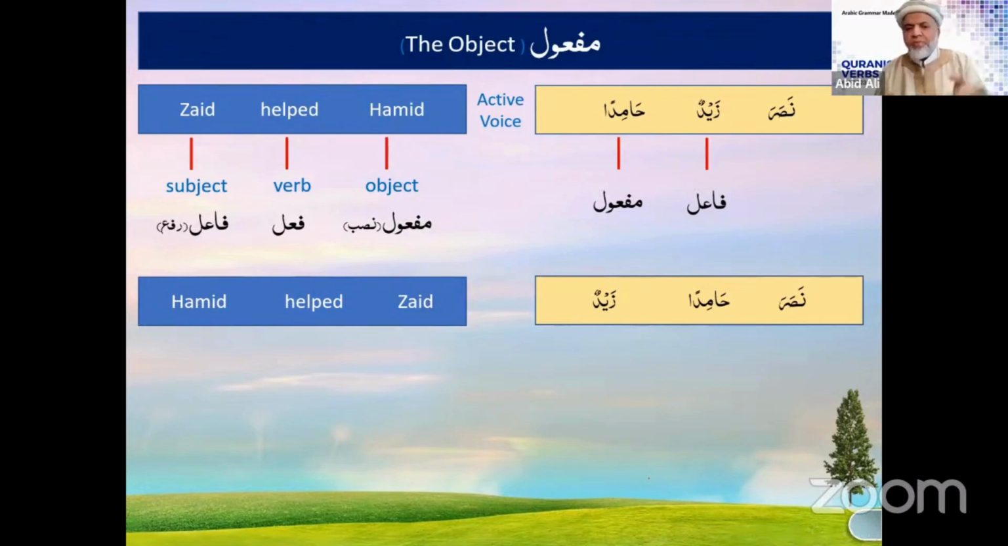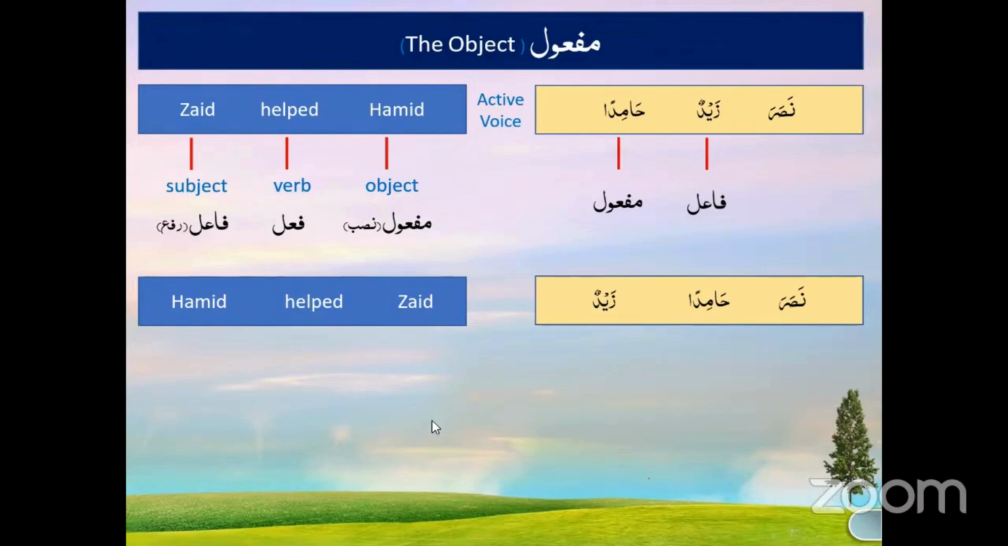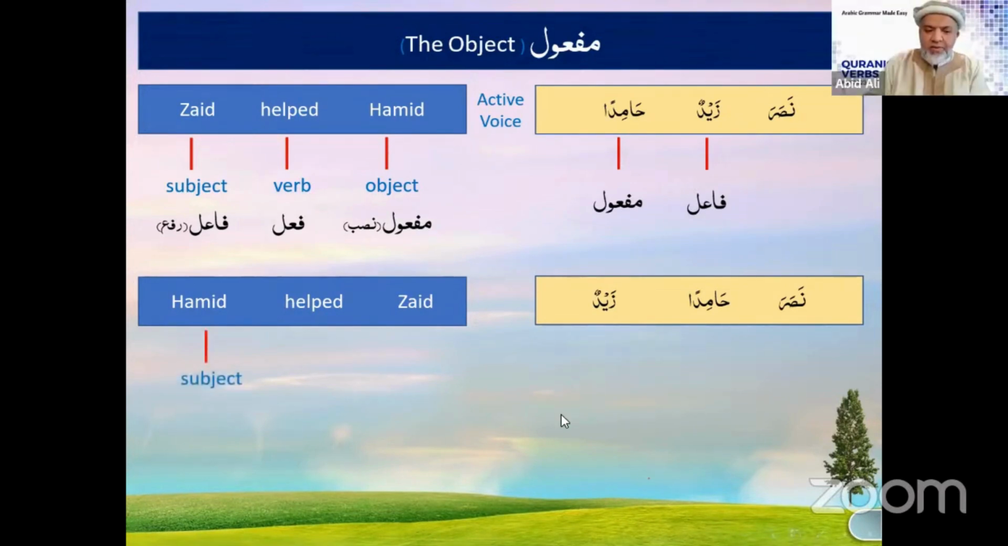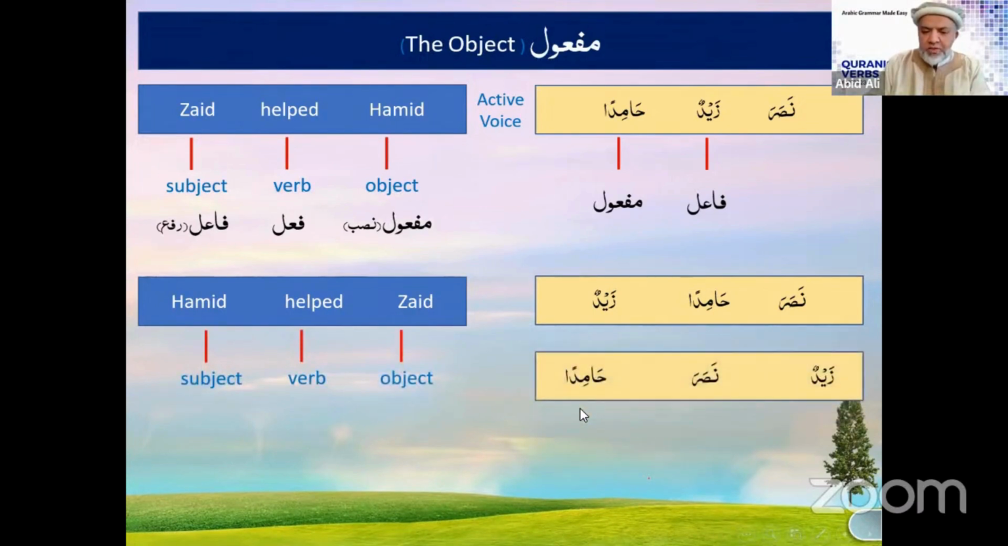So by this slide, I'm trying to convey the message that in the English language, you depend on the position of the subject and the object. In Hamid helped Zaid, did we not change Hamid from Nasab to Rafa? Yes. Hamid is the subject, helped is the verb, and Zaid is the object. I don't have an example of that. The example would have been Nasara Hamidun Zaidan.